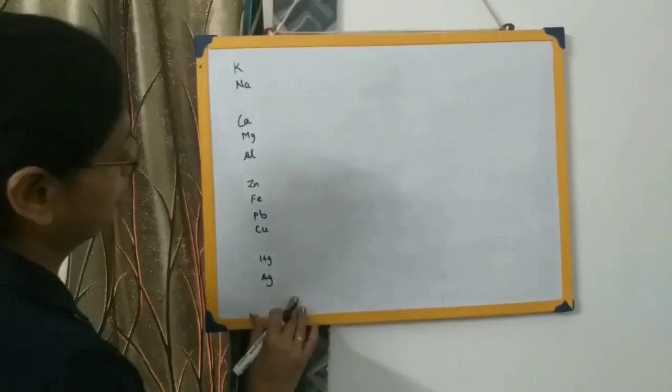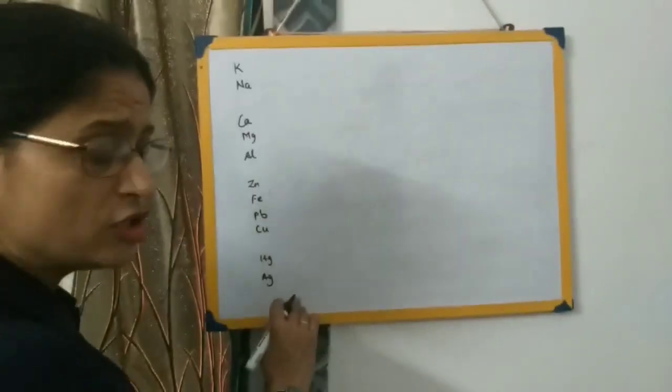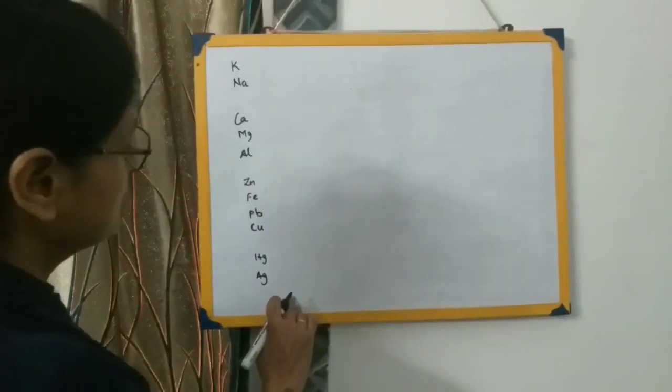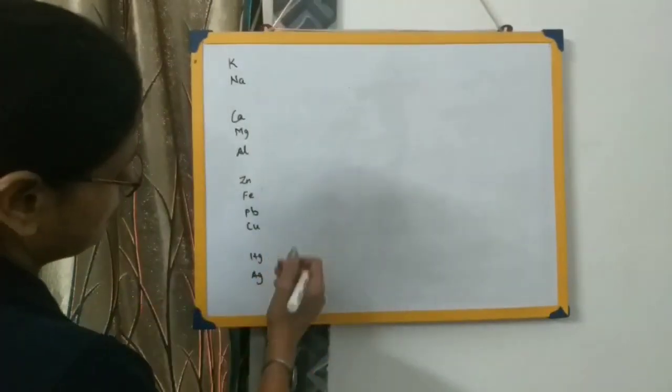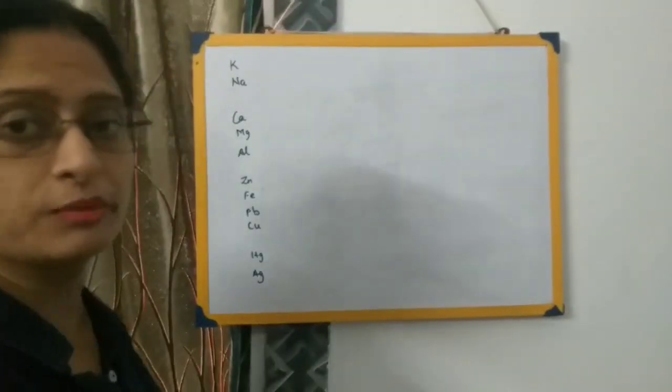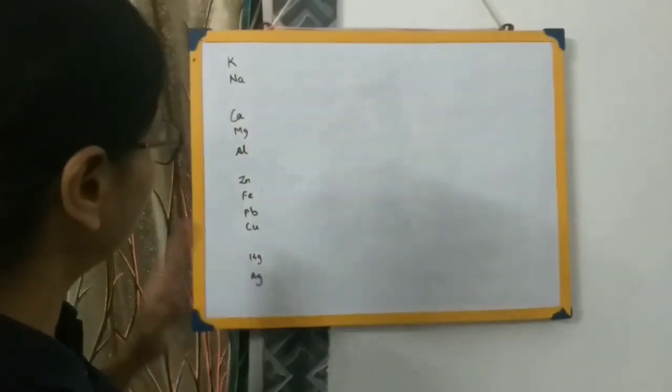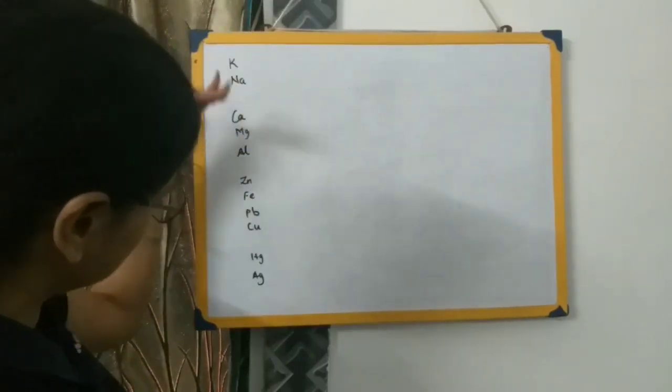Once again I remind you, it is an arrangement of metals in such a way that the most reactive ones are placed at the top and the least reactive ones at the bottom, so reactivity decreases as you come down.